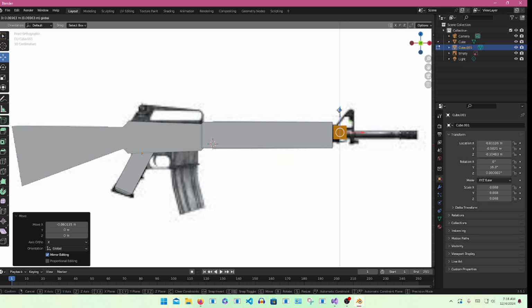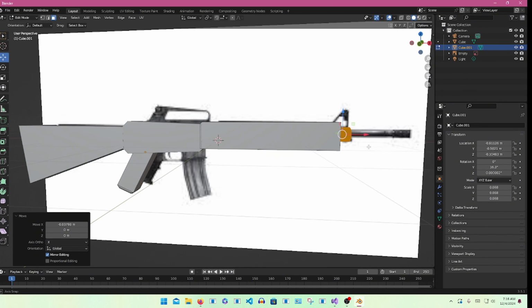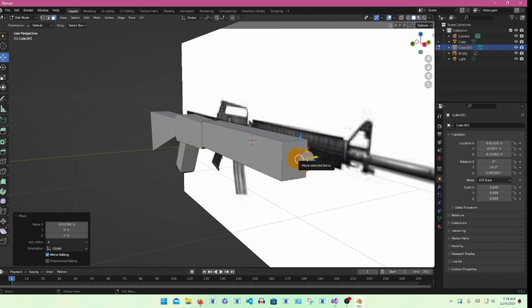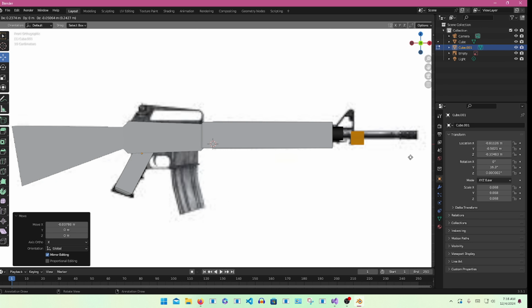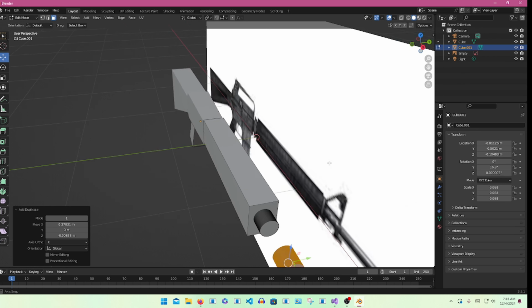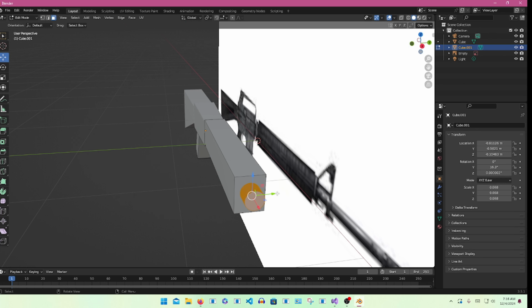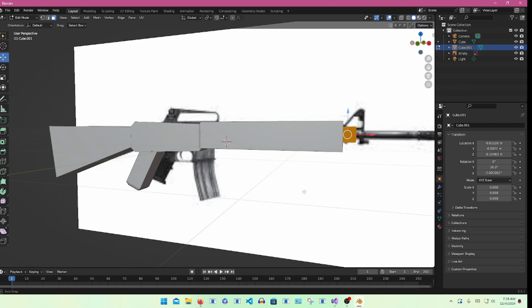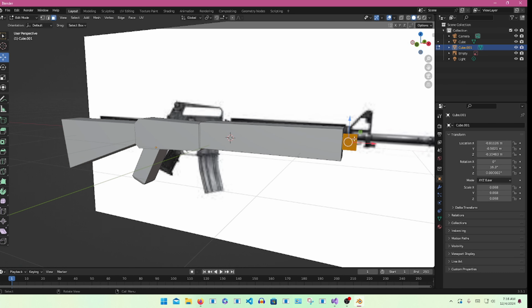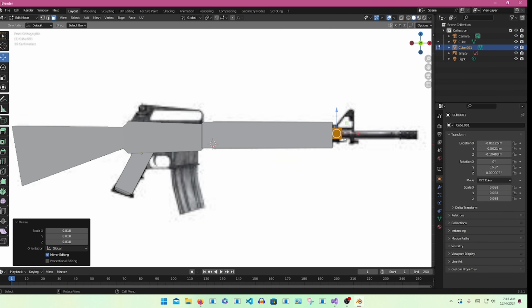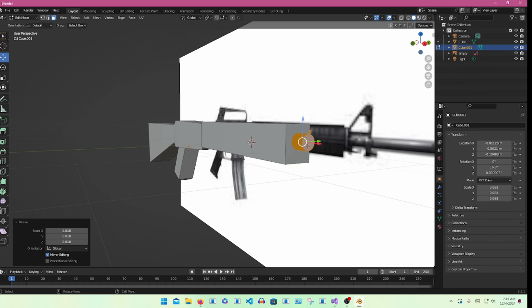You're going to move it so it fits this picture. Then you're going to size it down.